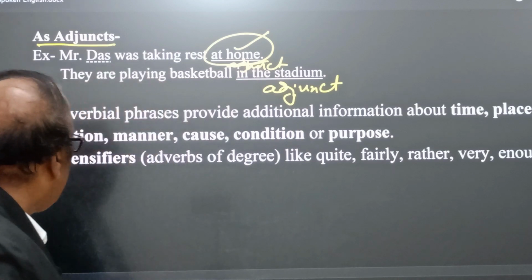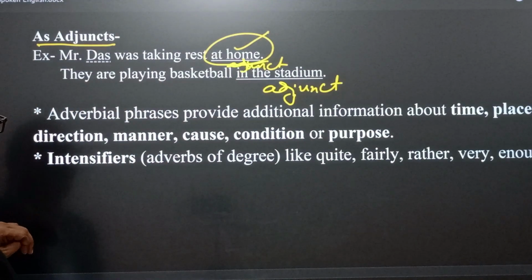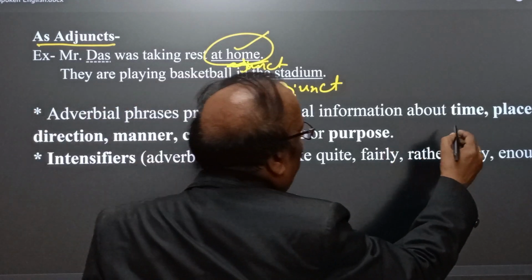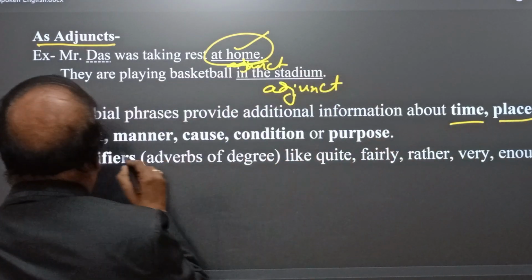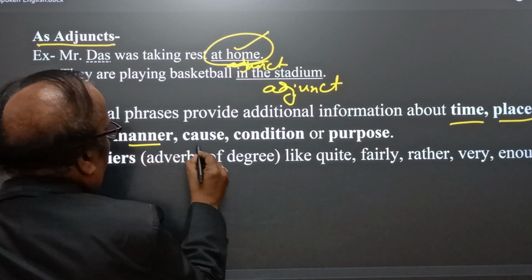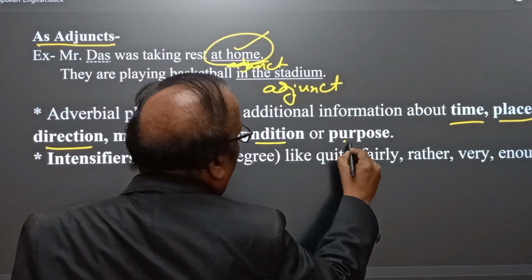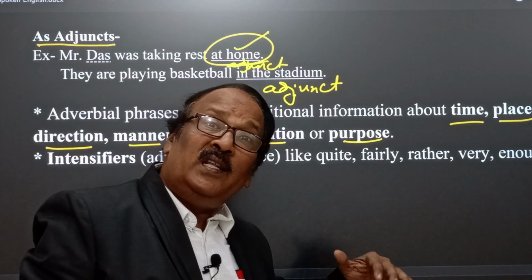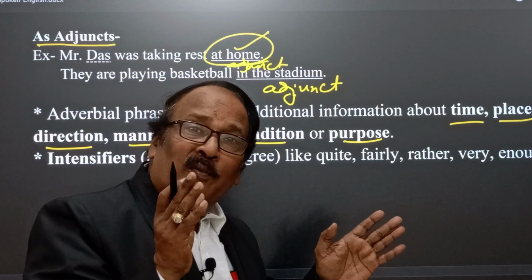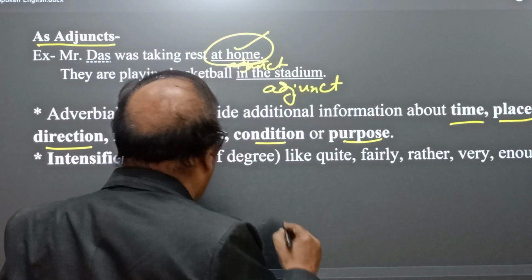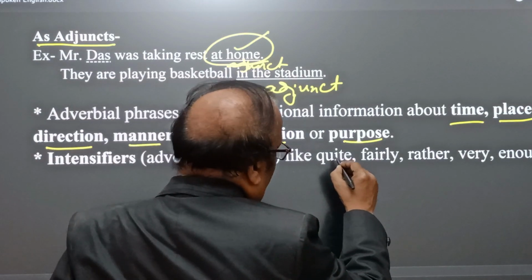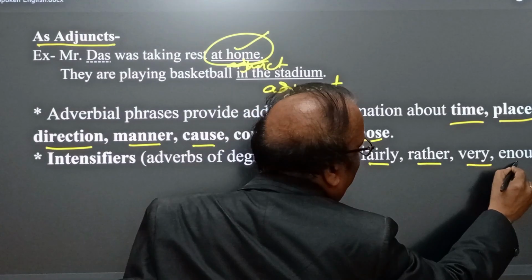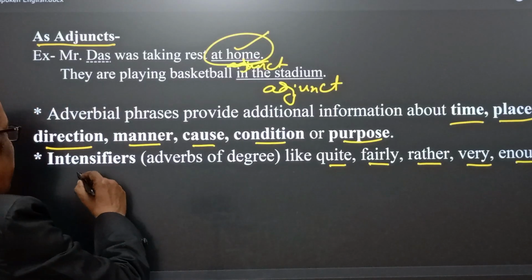Now come to the other idea: adverbial phrases provide additional information about time, place, direction, manner, cause, condition, purpose. Then intensifiers. As we have discussed, intensifiers are also a type of adverbs. Here we find adverbs like quite, fairly, rather, very, enough. These are intensifiers.